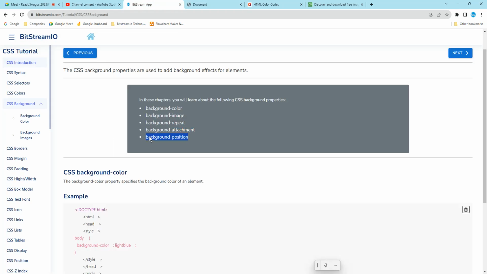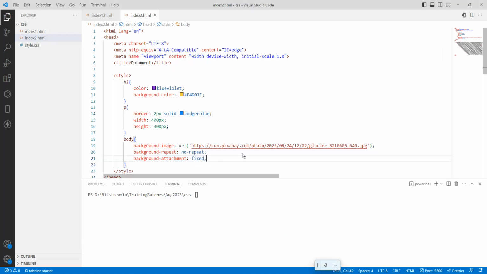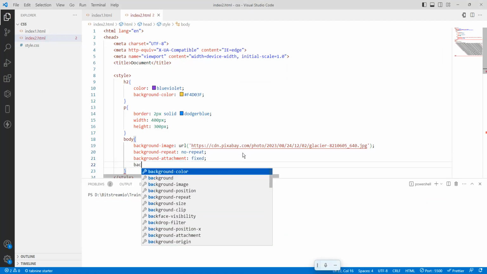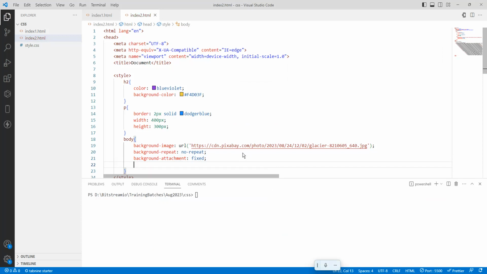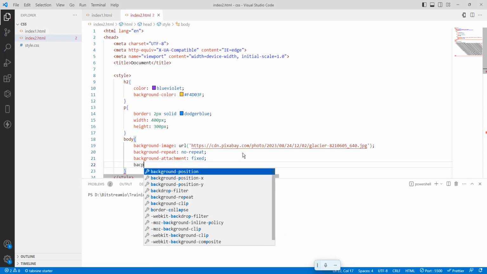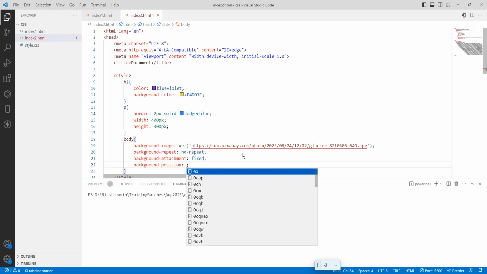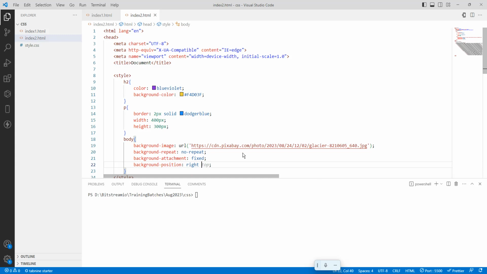Then the background position. So I want to go here. Background. See, if you don't know how to type it or don't remember, just use bgp, background position, and press enter. So you can set right, or right and top.